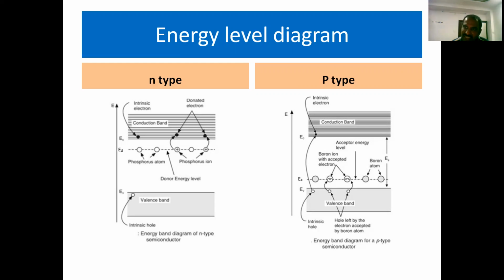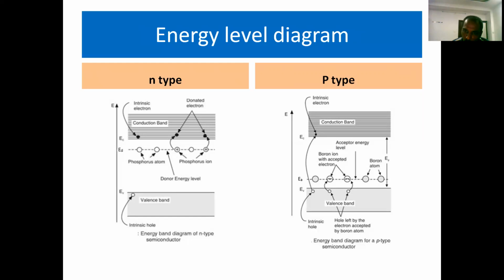But to preserve the stability of the covalent bond, in place of such a missing electron, we will assume that a unit positive charge is created. Such a unit positive charge is termed a hole. In this way, for every electron which reaches the acceptor levels, consequently a hole will be extra developed in the valence band.